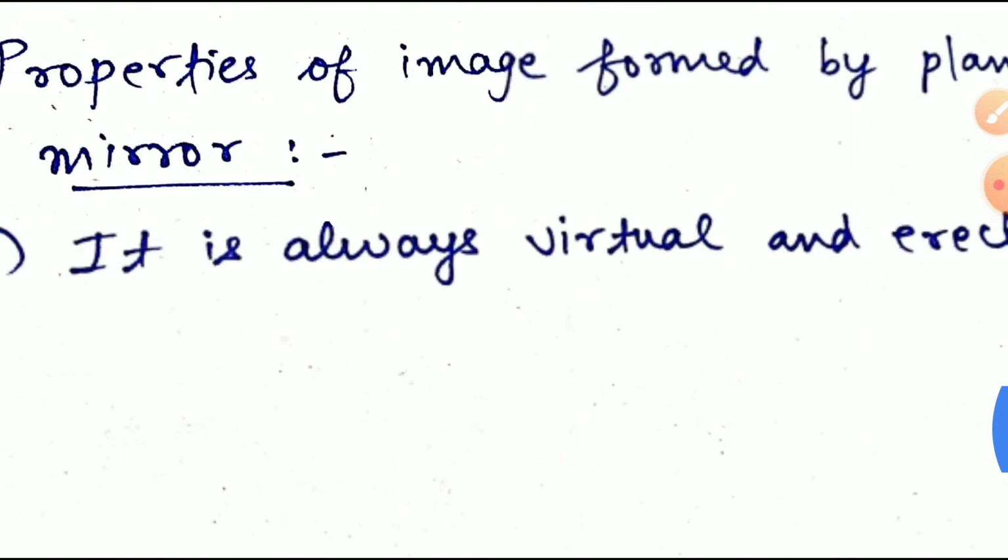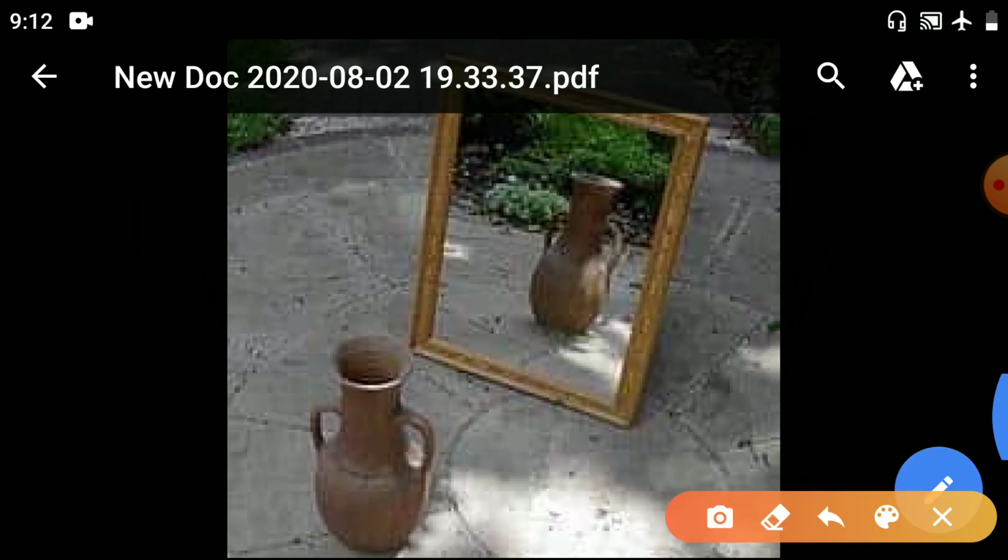I have shown one diagram of a pot. Here it will be more clear. See, look here, this is the mirror, the pot is kept at some particular distance.